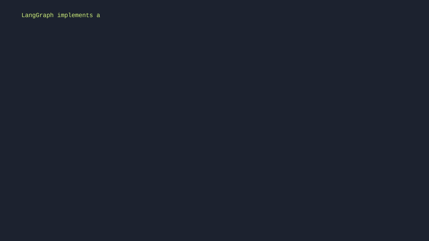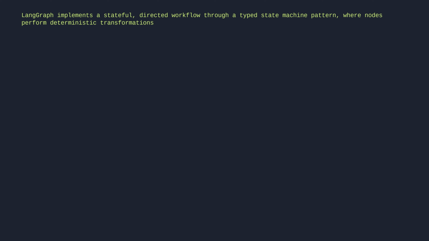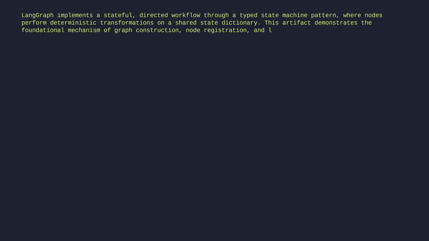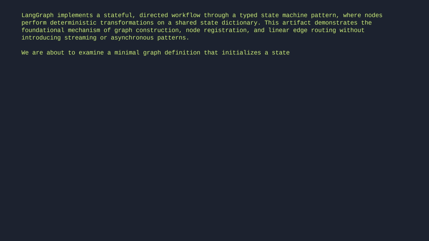LangGraph implements a stateful, directed workflow through a typed state machine pattern, where nodes perform deterministic transformations on a shared state dictionary. This artifact demonstrates the foundational mechanism of graph construction, node registration, and linear edge routing without introducing streaming or asynchronous patterns. We are about to examine a minimal graph definition that initializes a state schema, registers two transformation functions as nodes, and compiles a sequential execution path from start to end.